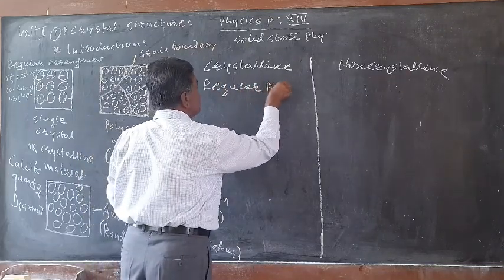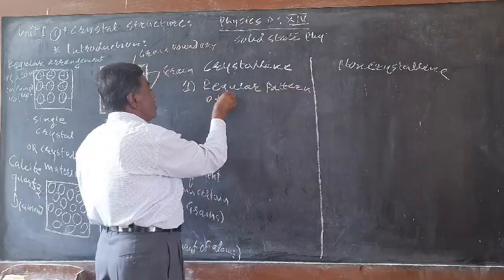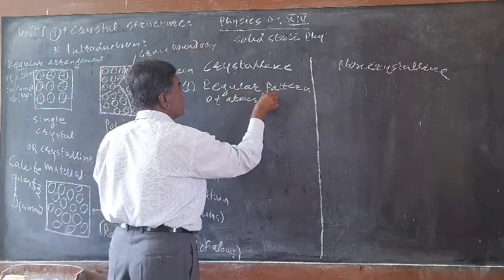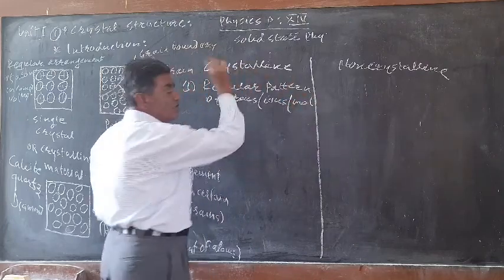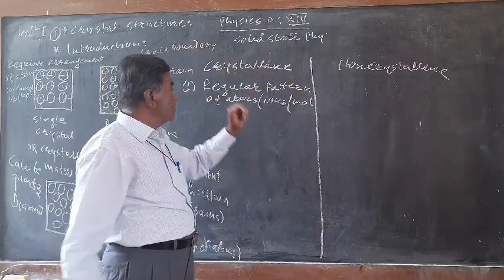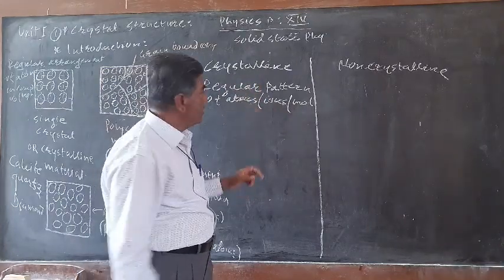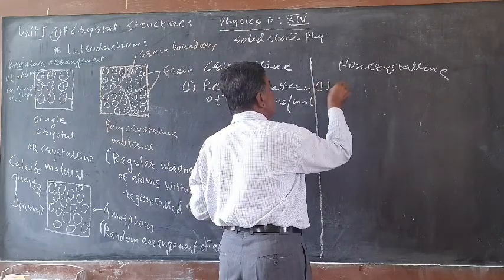of atoms, or ions, or molecules which make up the crystalline solid. While in the non-crystalline solid, we are getting an irregular arrangement,